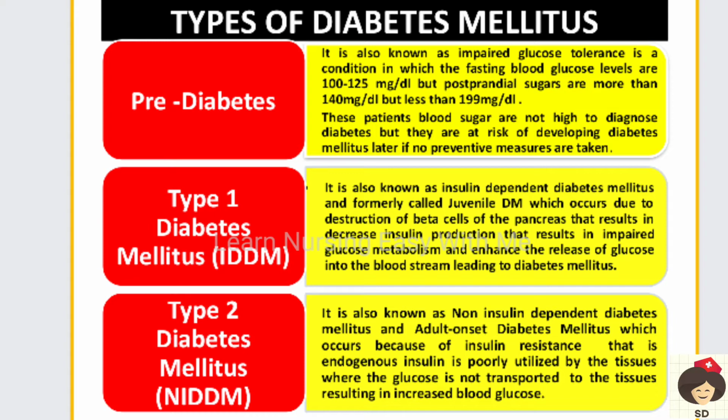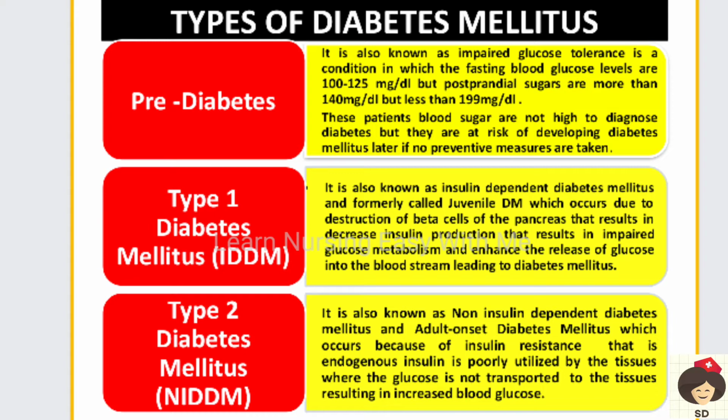Here there is a problem in the pancreas, that means the pancreas is getting destroyed, and because of that insulin is not properly produced, and the glucose is not able to be transported into the tissues. So the glucose builds up or rises in the bloodstream, which can result in diabetes mellitus.